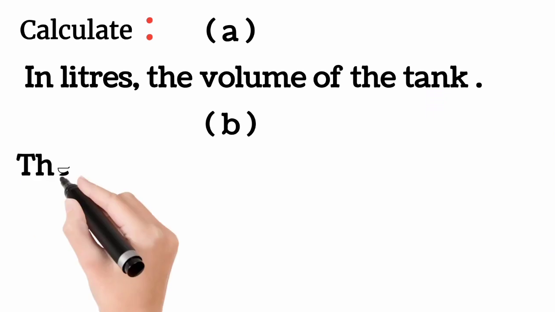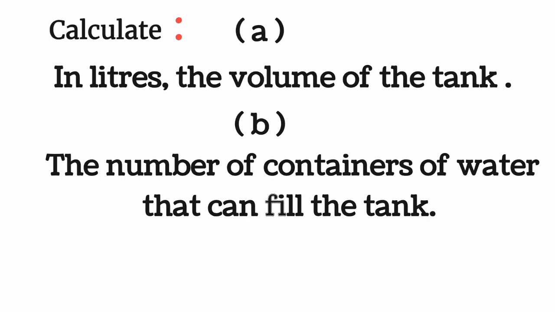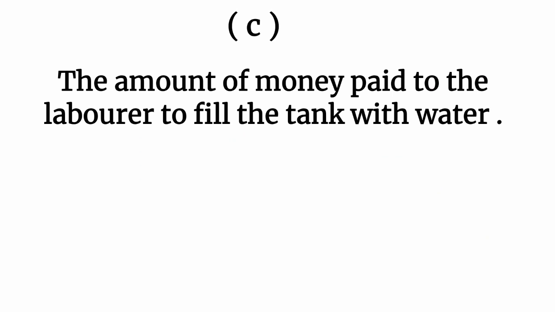We calculate the volume of the tank first. The volume will be in meters cubed, then we convert to liters. Then we find the number of containers of water that can fill the tank, and the amount of money paid to the laborer to fill the tank with water.